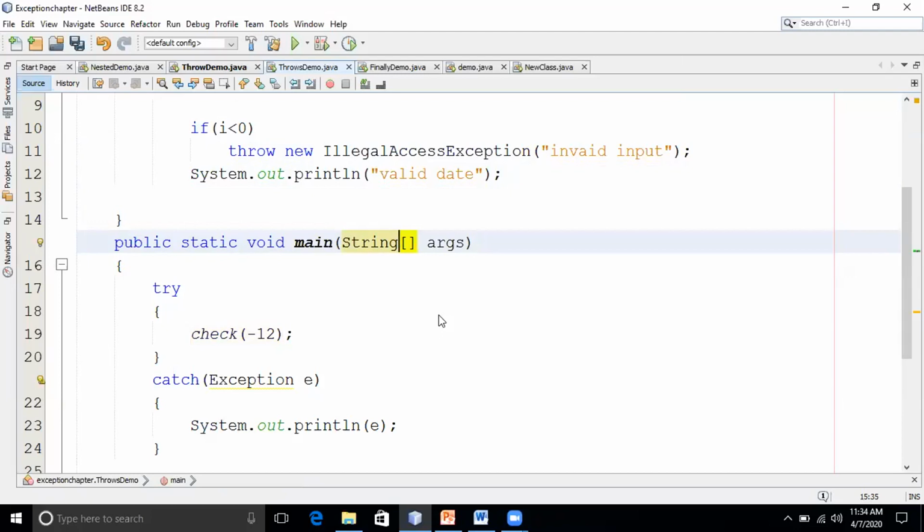Who will call the main method? JVM. Correct. JVM only will handle it, and after handling, the program will terminate. So if you write throws in the main method, the JVM will handle it.